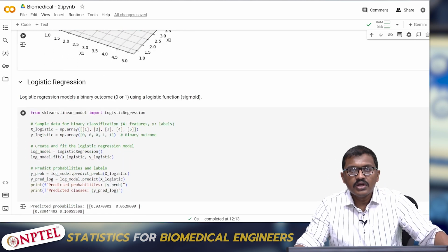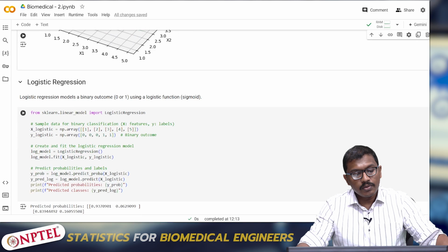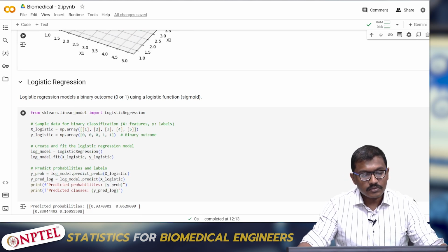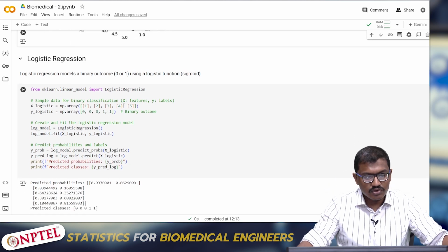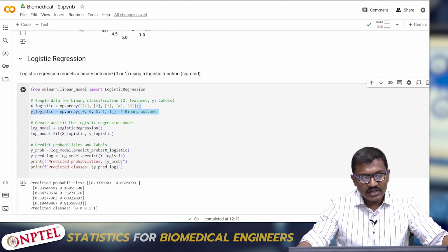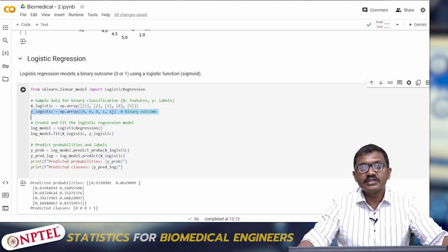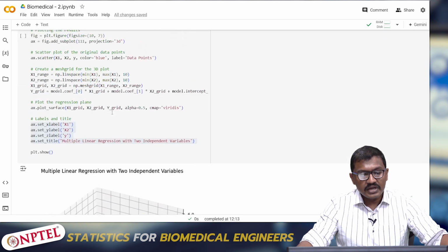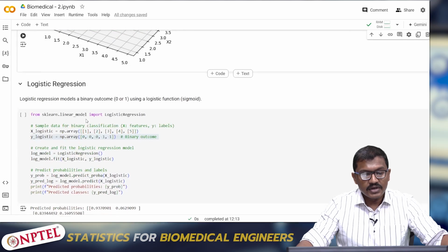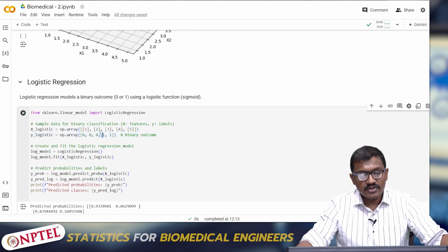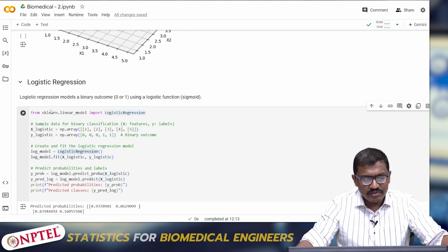So that was something about multiple linear regression. Now logistic regression. Logistic regression uses a binary outcome. To perform such things, I have declared two variables, x logistic and y logistic. Here I am giving certain values, but for y I would have declared it in terms of binary, zeros and ones. Remember, here I would have declared it in terms of binary. Since it is linear regression, it can regress. But in logistic, we have to give y in terms of zeros and ones. So for logistic regression, I am calling it from the sklearn linear model.